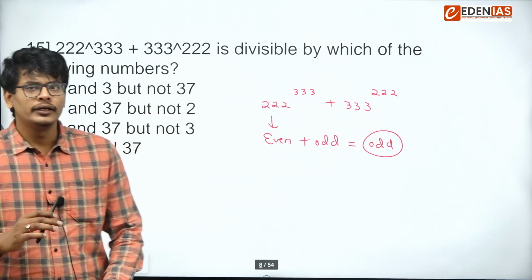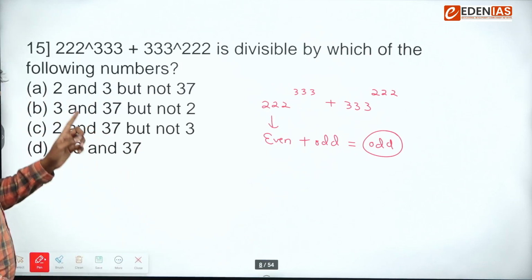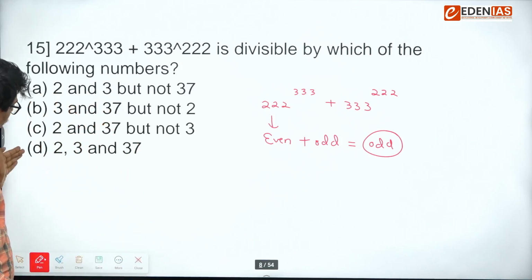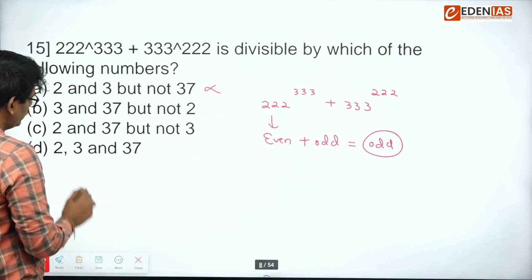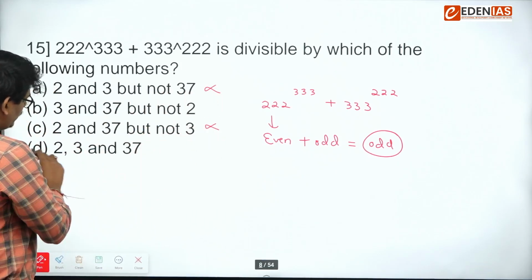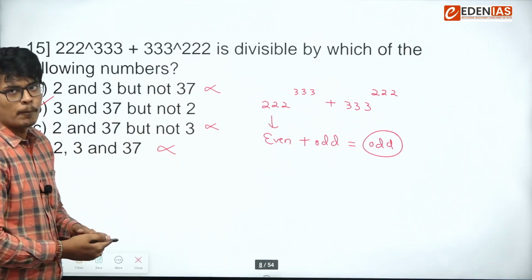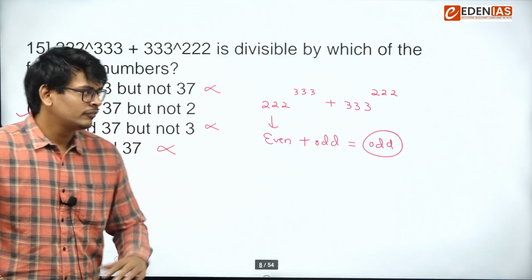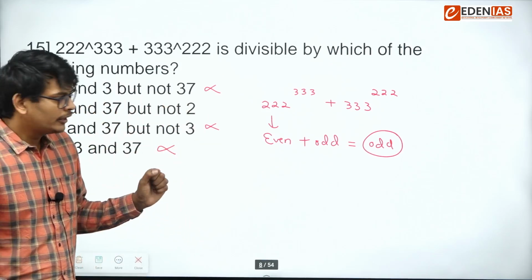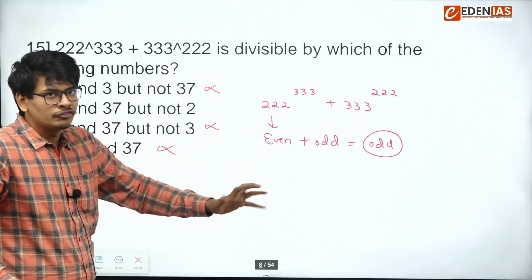An odd number is definitely not divisible by 2. So if you look at the 4 options, 3 of them mention 2. So this option cannot be possible. This option cannot be possible. This option cannot be possible. So we can say directly option B is possible. This question was comparatively very easy compared to the questions we have done till now. So if you think smartly, you can solve this question within 5 to 10 seconds.